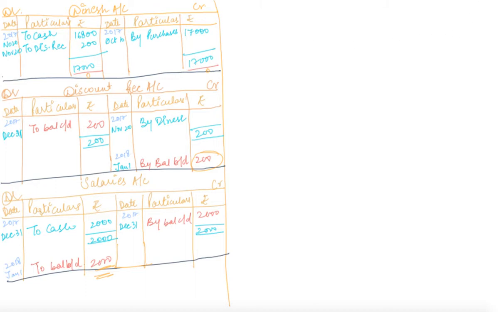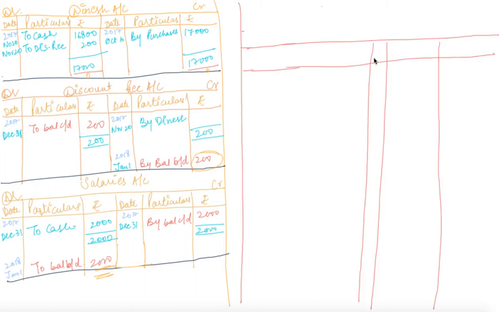Okay, now coming towards the trial balance, preparing the format of the trial balance and transferring those ledger balances into the trial balance. Here is our format with four columns, where the first one is heads of account, the second one is LF, as we are going to bring down the balances from the ledger, so we will prepare LF here. The next column is for debit amount or debit balances, and the last one will be credit balances or credit amount.